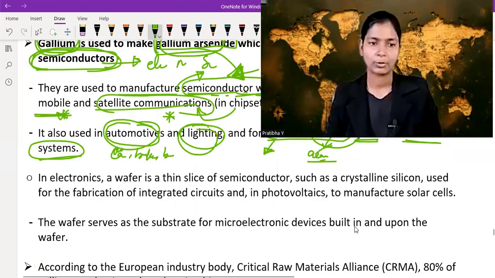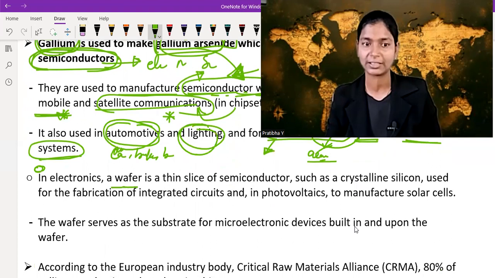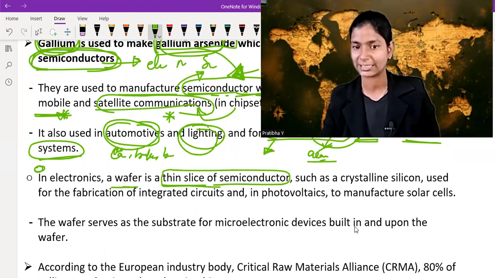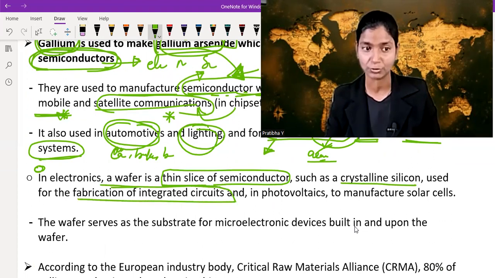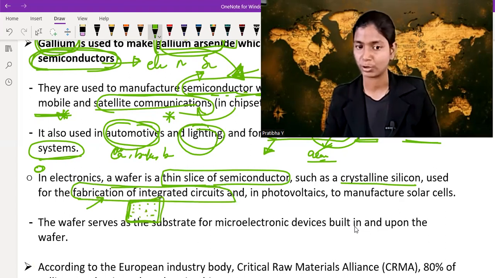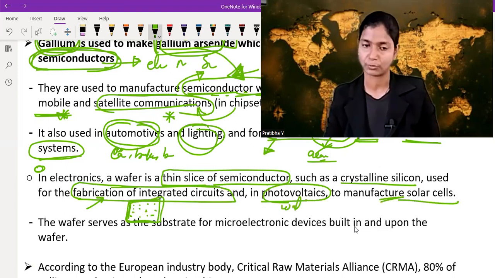Next, what is a wafer? In electronics, a wafer is a thin slice of semiconductor, such as crystalline silicon, used for the fabrication of integrated circuits. If we want to form an integrated circuit, the wafer is used to fabricate that integrated circuit. It is also used in photovoltaics to manufacture solar cells, which are used for solar panels.